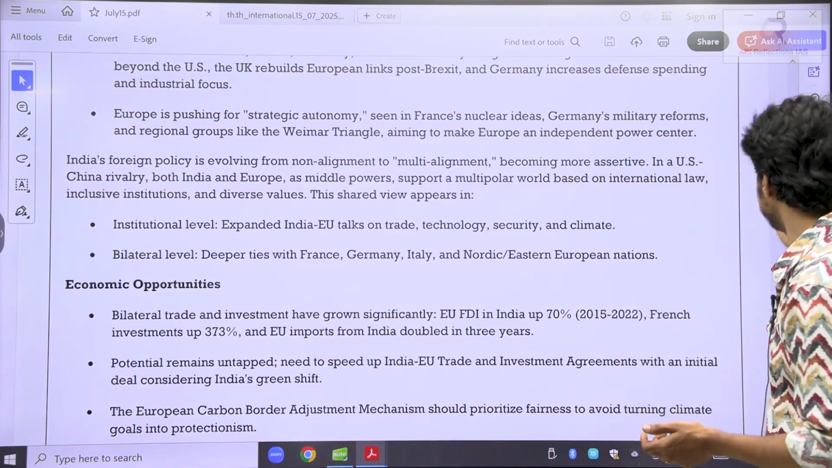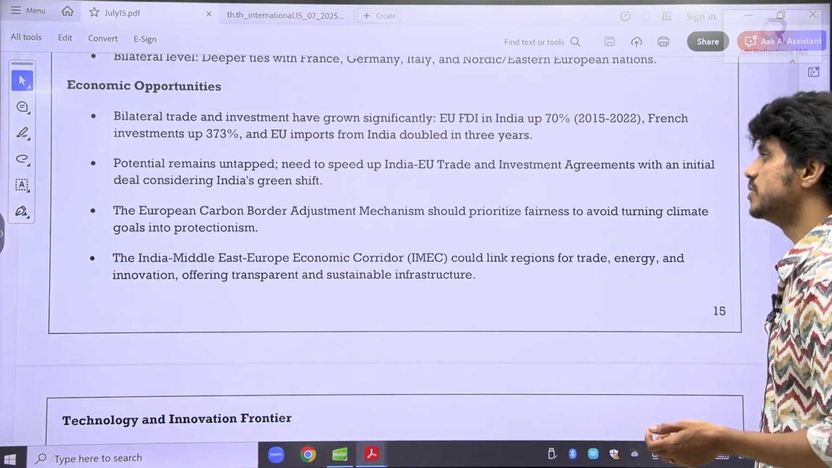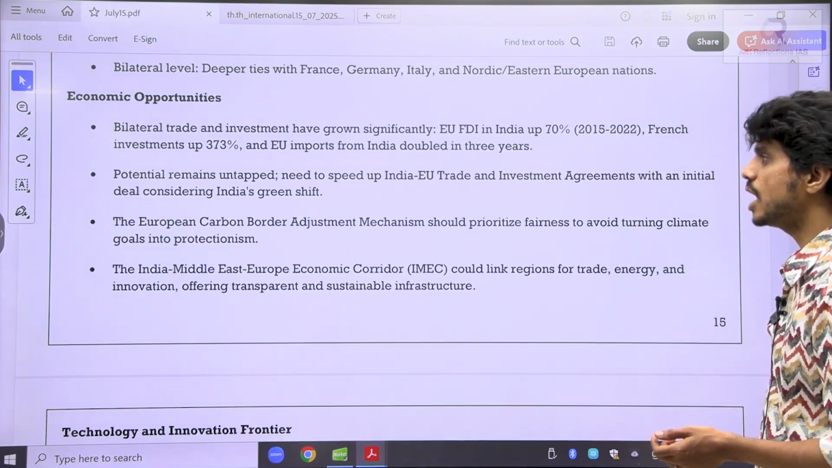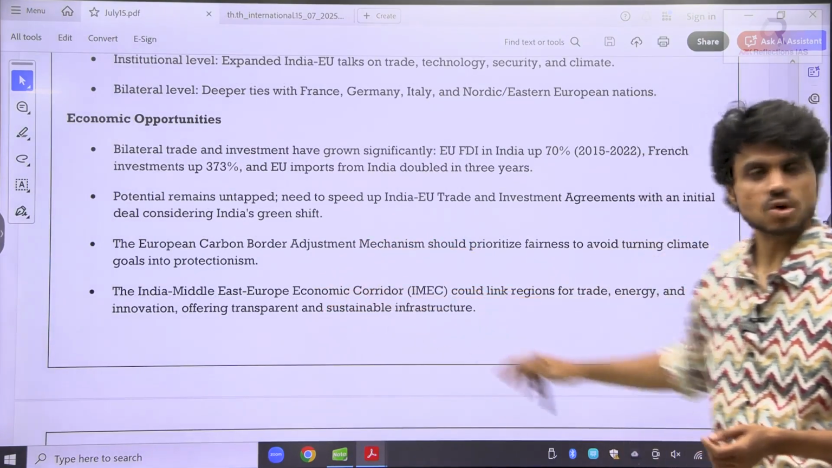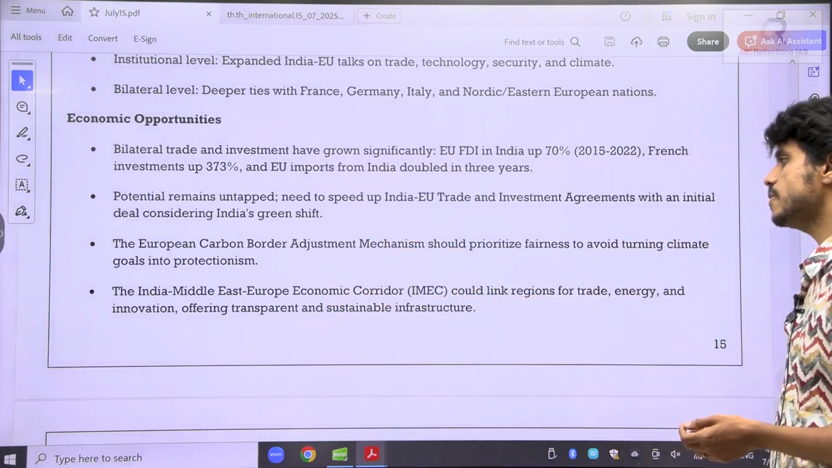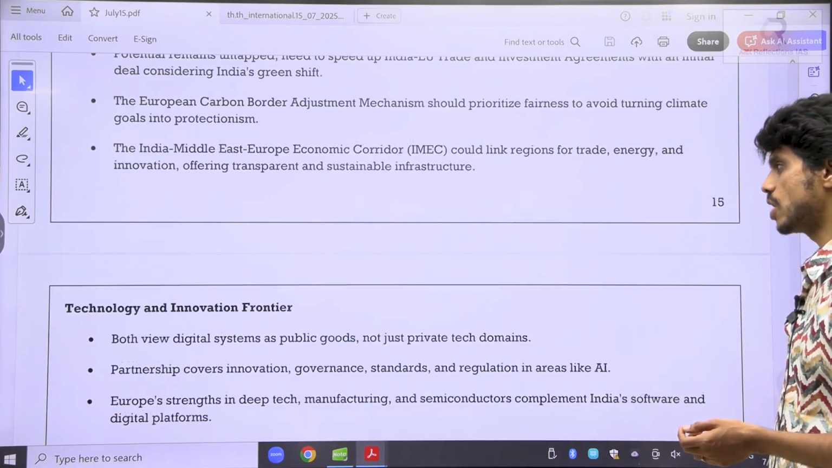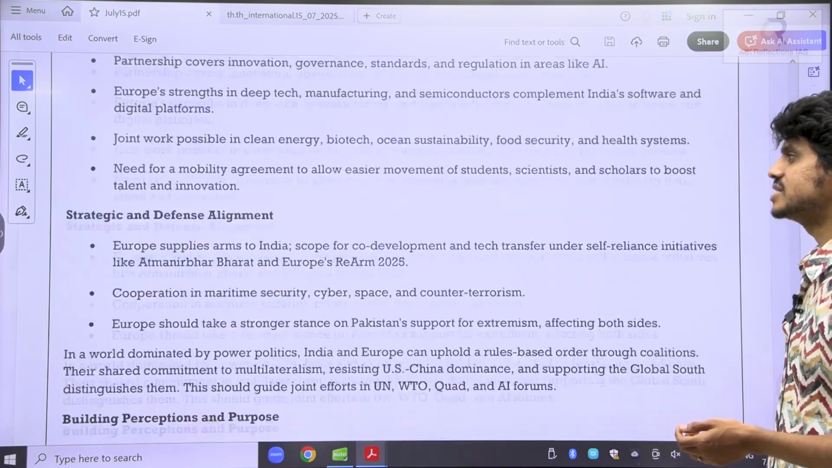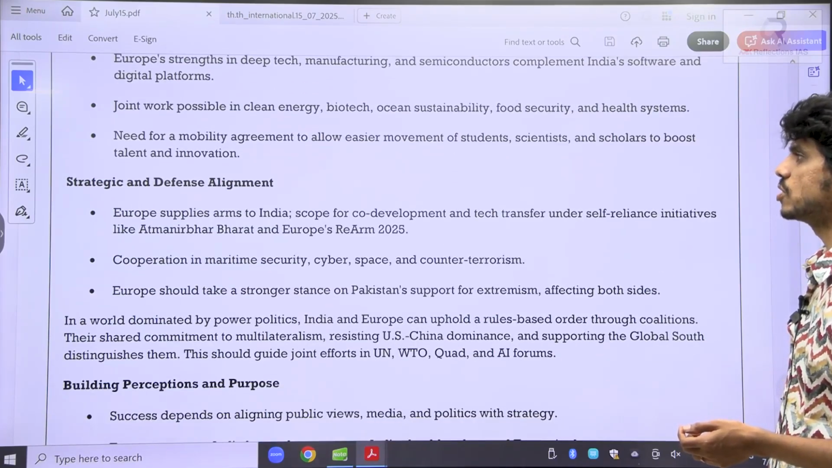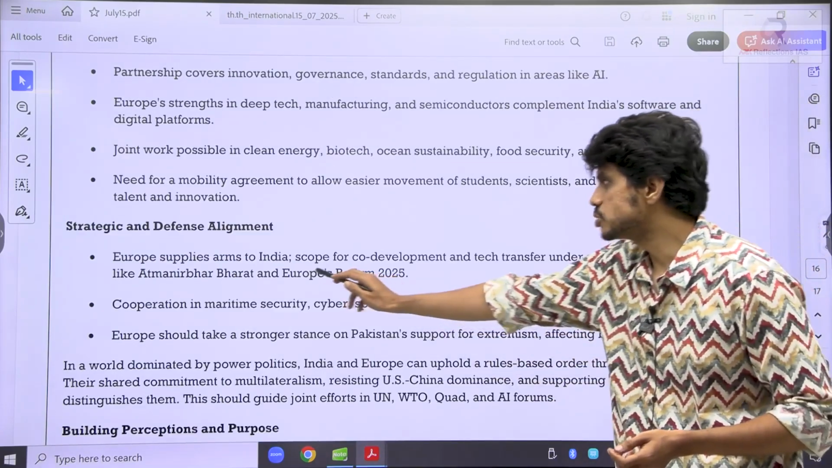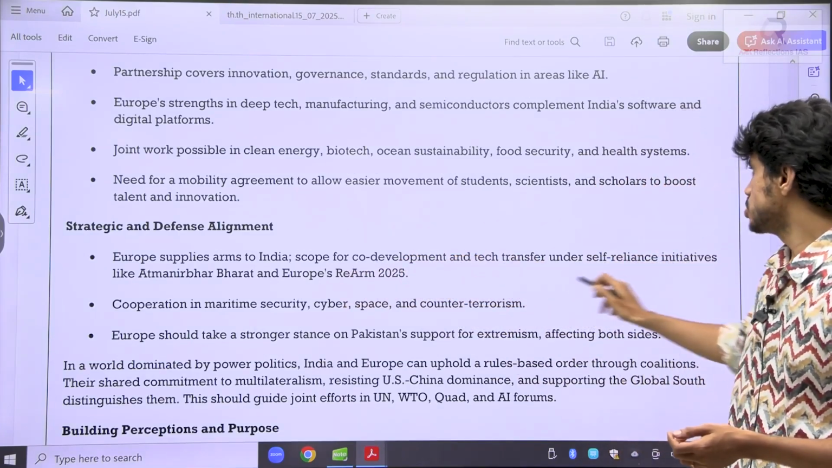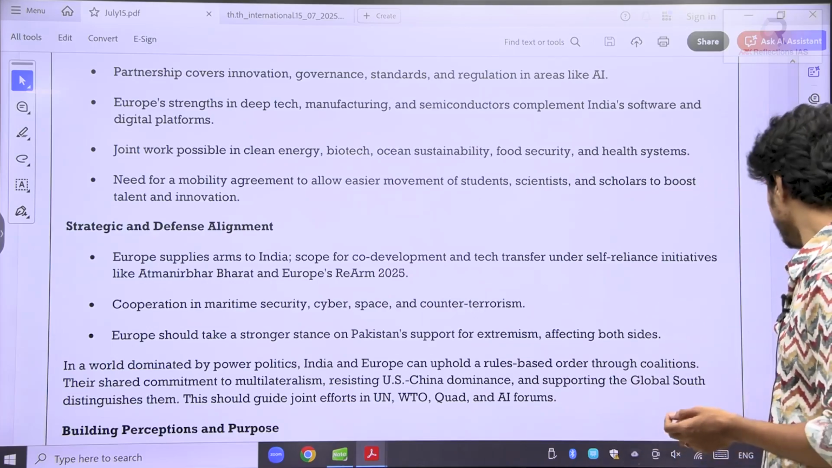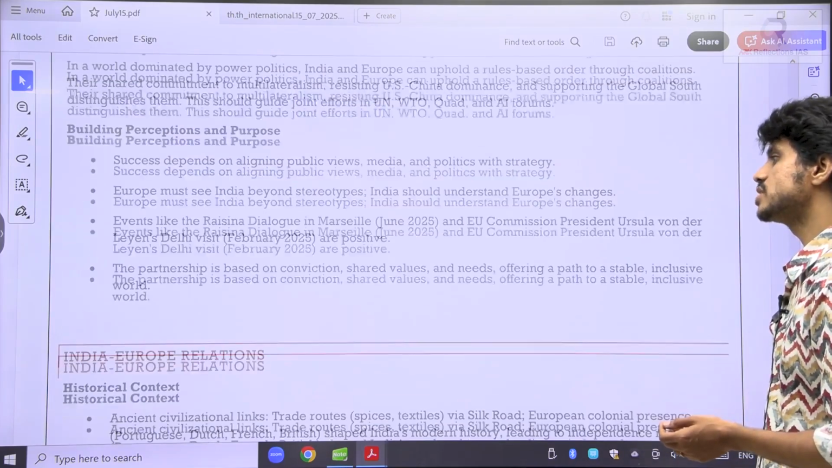So still free trade agreements are yet to be signed between India and the EU. See here, economic opportunities. We are also thinking of signing the IMEC corridor. We have seen this thing, the IMEC corridor as well. We have discussed that thing. Okay, then we are also cooperating on the technology and innovation frontier. Strategic and defense cooperation also, we are working on this. Europe supplies arms to India. Co-development and technology transfer under self-reliant initiatives like Atmanirbhar Bharat and Europe's ReArm. So all those things. So I have given some base as well.